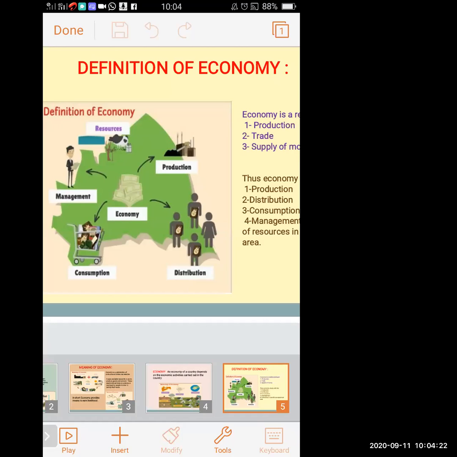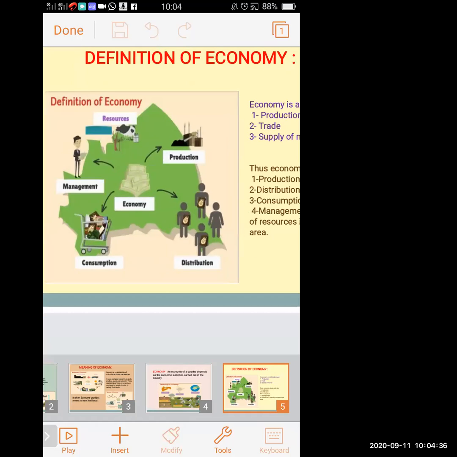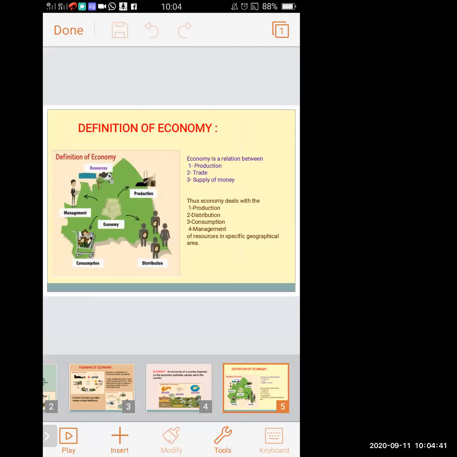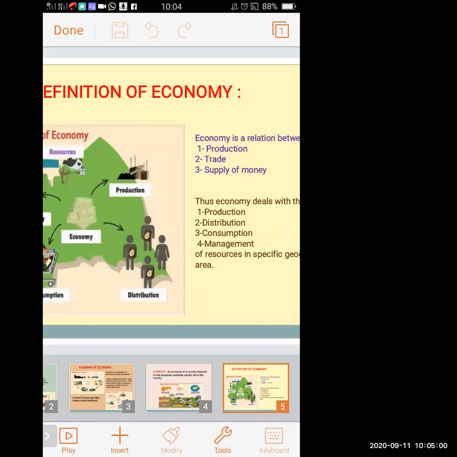After trading, there is a supply of money, meaning the consumer who consumes the goods has to pay for it. And then management. Management means every good has to be managed properly. There should be no shortage and no excess of goods. It should be managed properly in every part and every corner of the country. So economy is a relation between production, trade, and supply of money, and it is possible only because of resources which we get from the primary occupation.